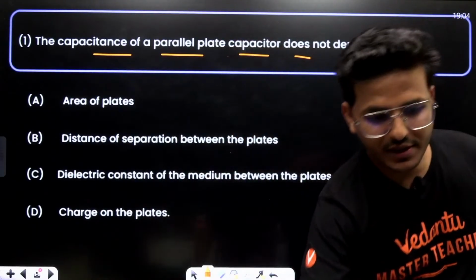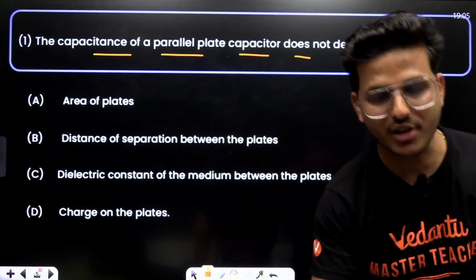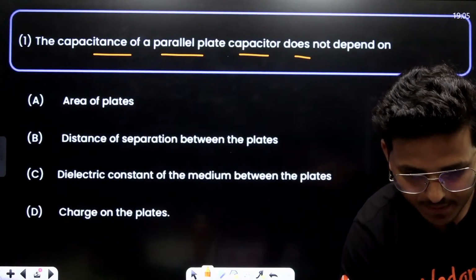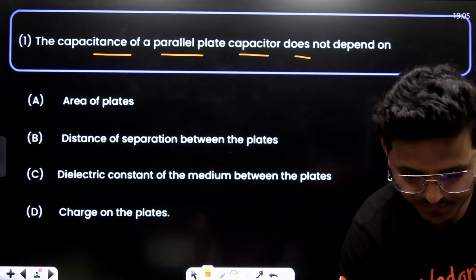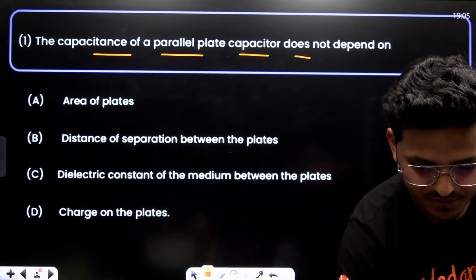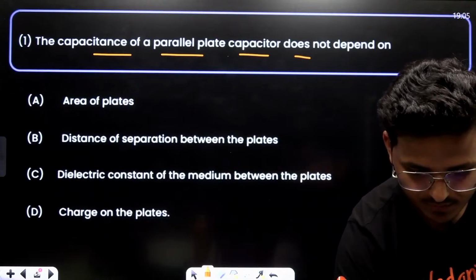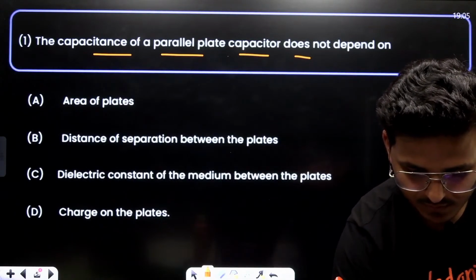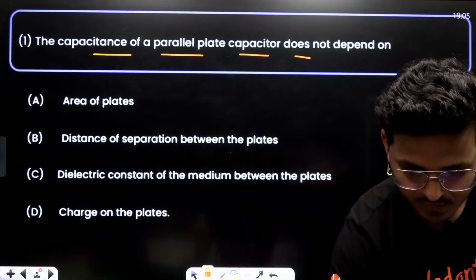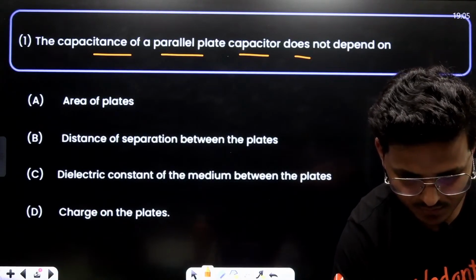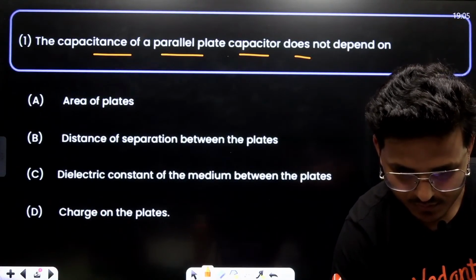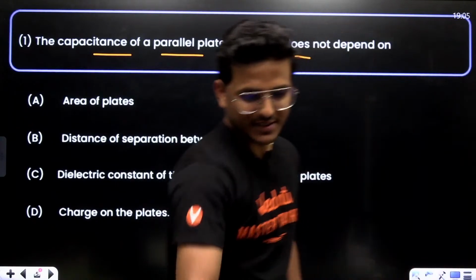You can type your correct option in the chat box. Okay, that's great.